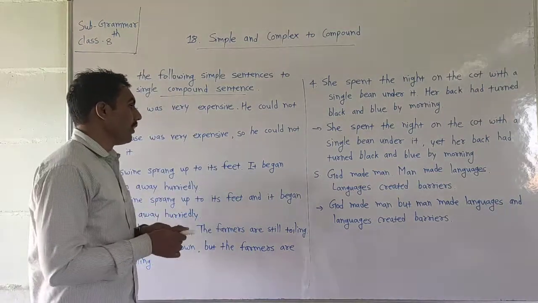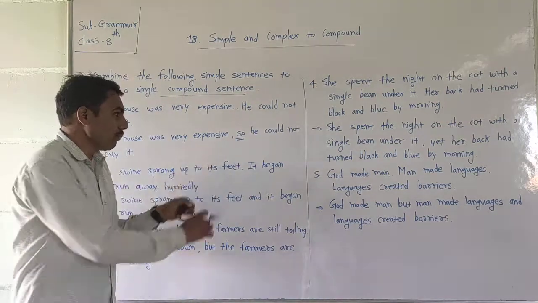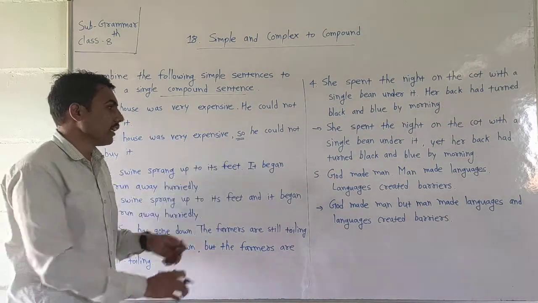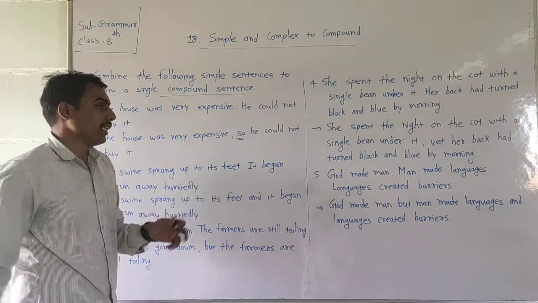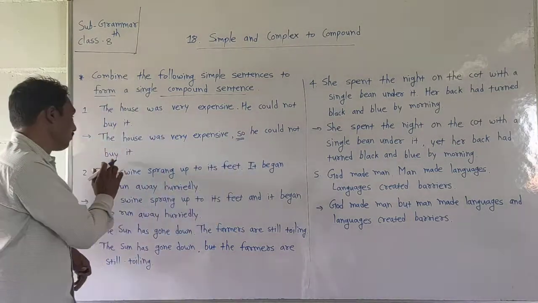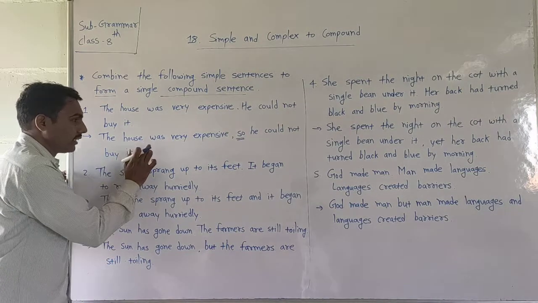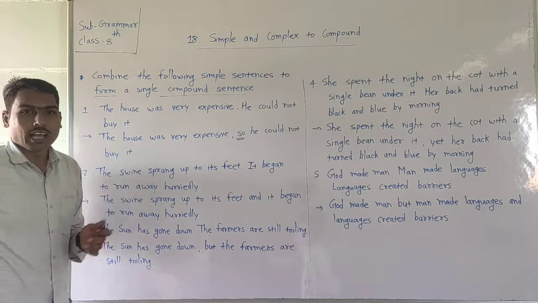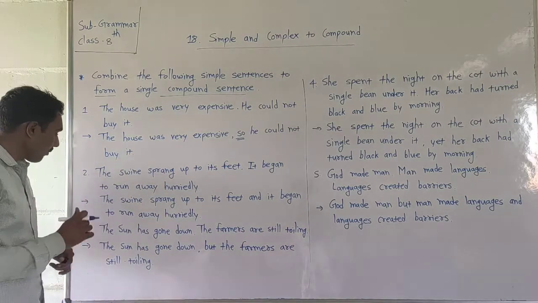First we put a comma, then the coordinating conjunction "so," and then the remaining sentence: so he could not buy it. According to the meaning, it is a compound sentence. I hope you understand.